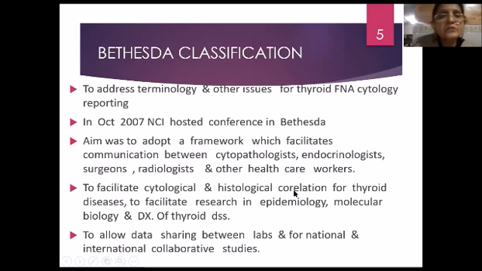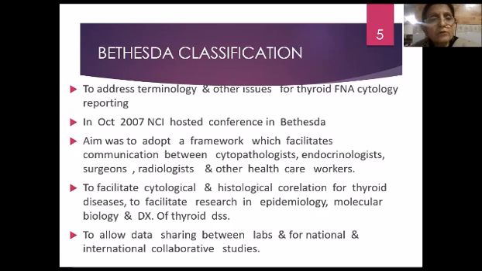The Bethesda classification was adopted to address terminology and other issues for thyroid FNA cytology. In October 2007, the National Cancer Institute hosted a conference in Bethesda.